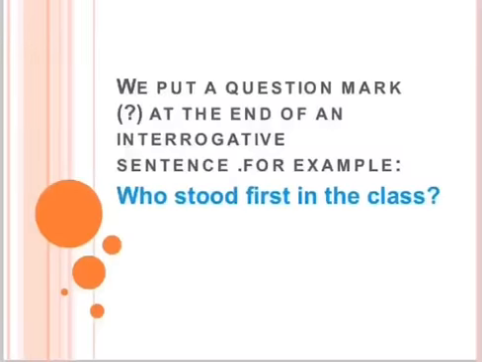The next rule, we put a question mark at the end of an interrogative sentence. Interrogative sentence means question sentence, when we ask some question from someone else. So if we are writing any question, it will always end with a question mark. Like here is an example, who stood first in the class? It is a question, so it will end with a question mark.